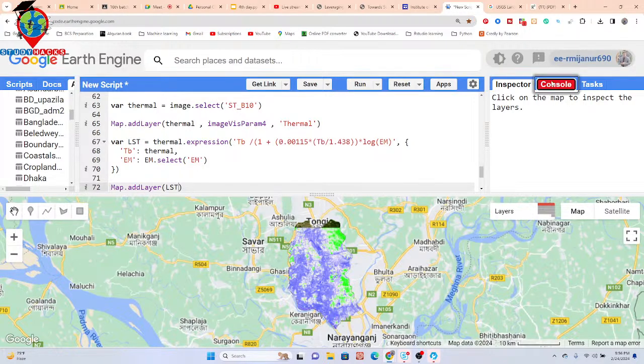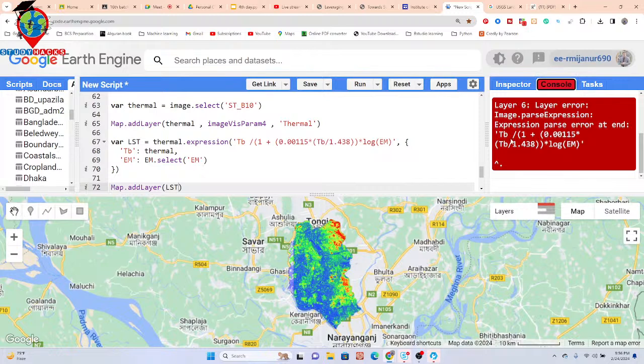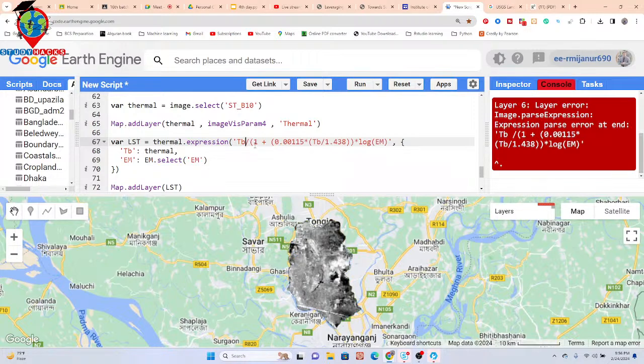And the mistake is here, let me check. I think there is some problem in the equation. Let me check. So TB, one. Okay, we just prepared this closing equation parenthesis.